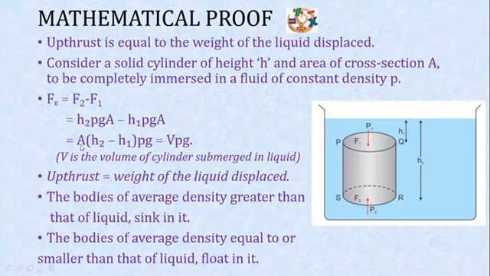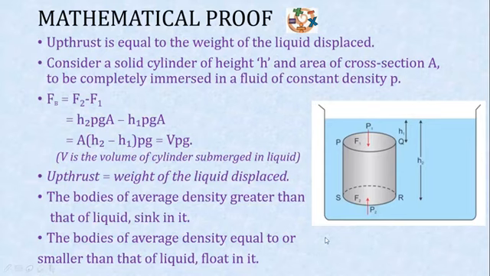Now here this A into the height, that is the area of this surface into the height of the container, will give you the volume of the container. So we write A into h2 minus h1 is equal to V. V is the volume of the cylinder submerged in the liquid. Therefore, children, what is the resultant upward thrust on this body? The resultant upward thrust is equal to V rho g. This is how we can prove it.